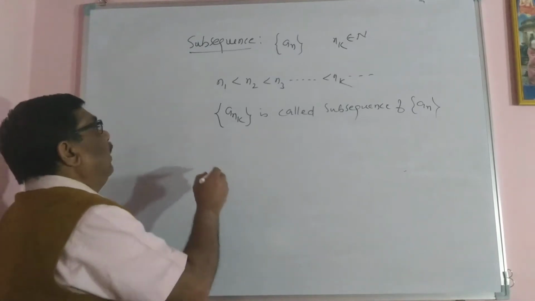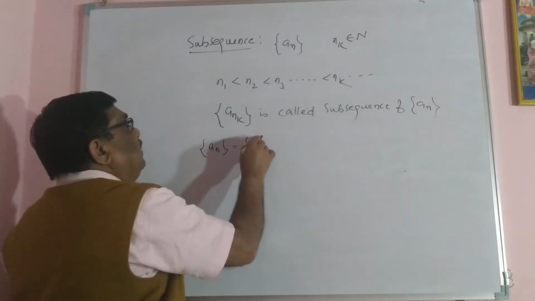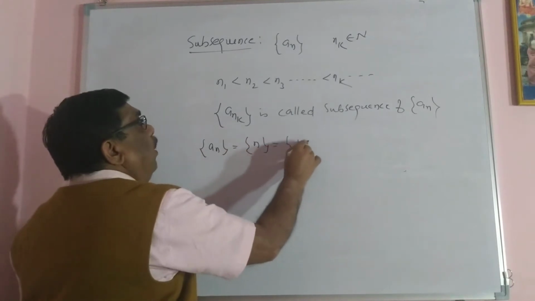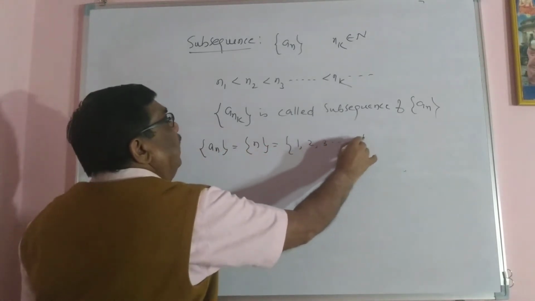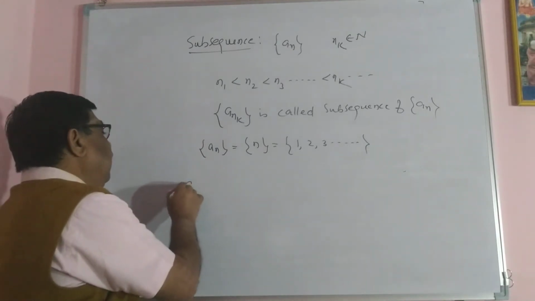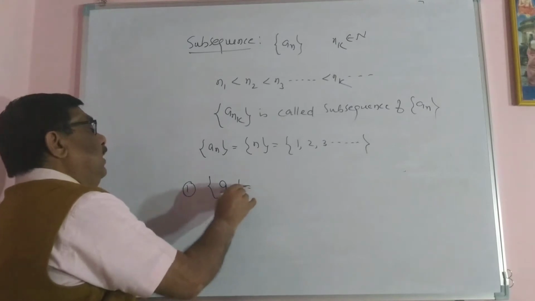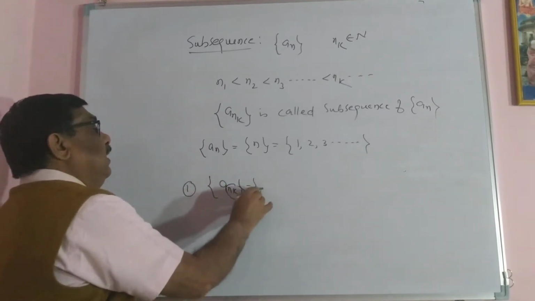For example, suppose An equal to the set of natural numbers 1, 2, 3, and so on. It is one sequence.